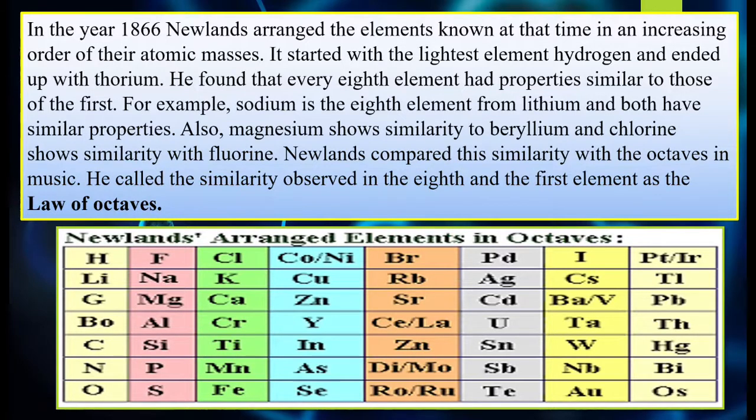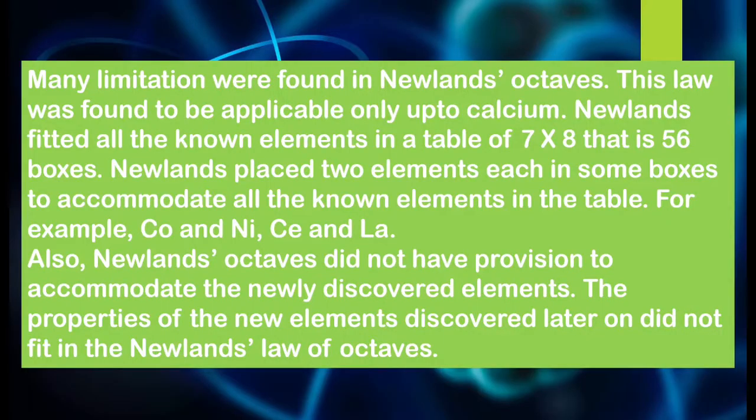Also, magnesium shows similarity to beryllium and chlorine shows similarity with fluorine. Newlands compared this similarity with the octaves in music. He called the similarity observed in the eighth and the first element the law of octaves. Now, after that, he also found out that there were many things that could not be done according to what he put forth.